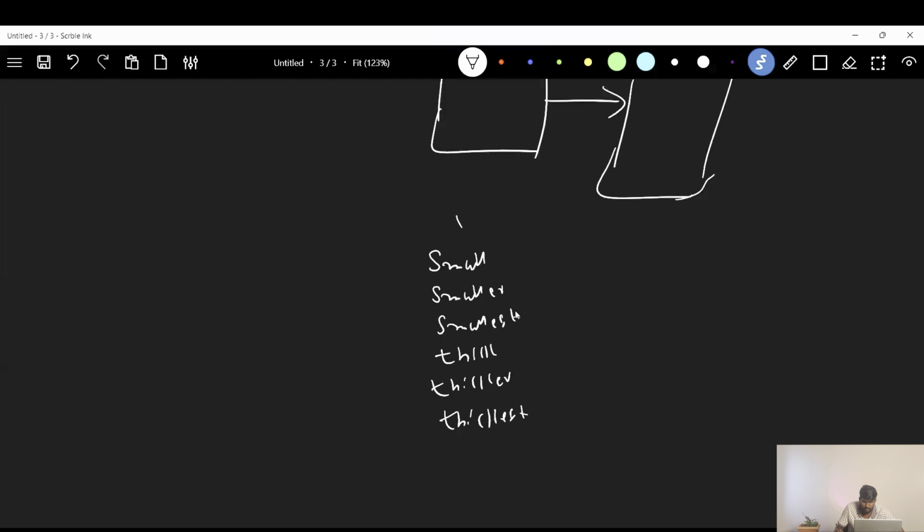Let's consider these are the input words it saw in the input data. If the word level tokenizer has to store this input data, what is the vocab size? The vocab size will be 6 for the word level tokenizer. But if you go at character level tokenizer, this size can be reduced.